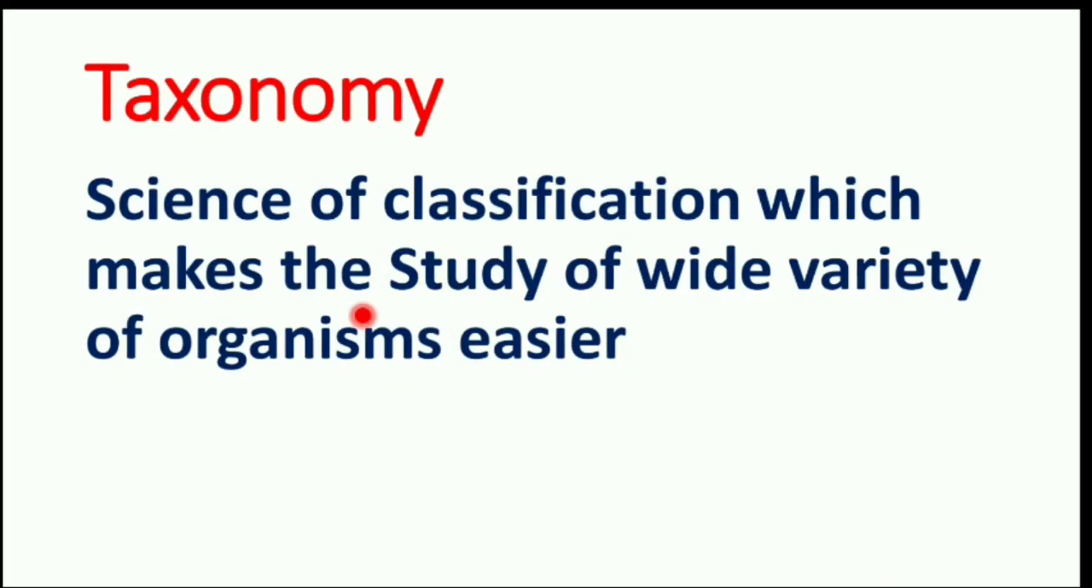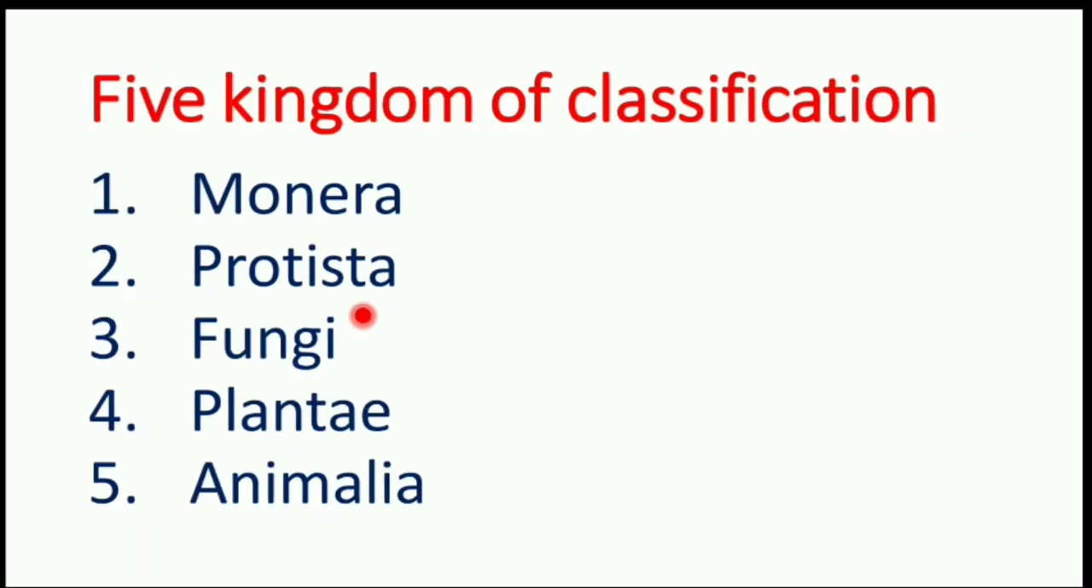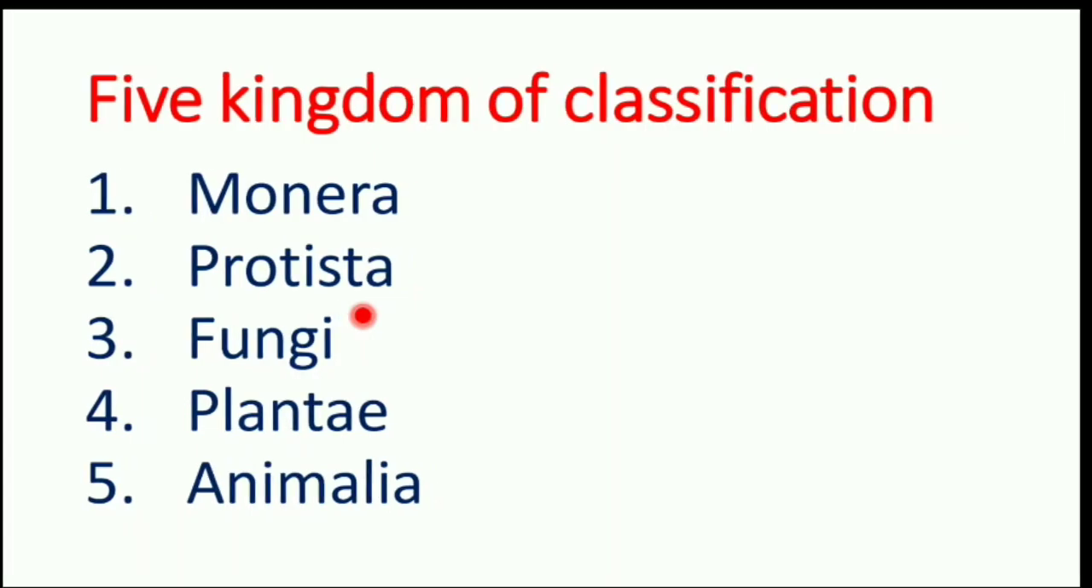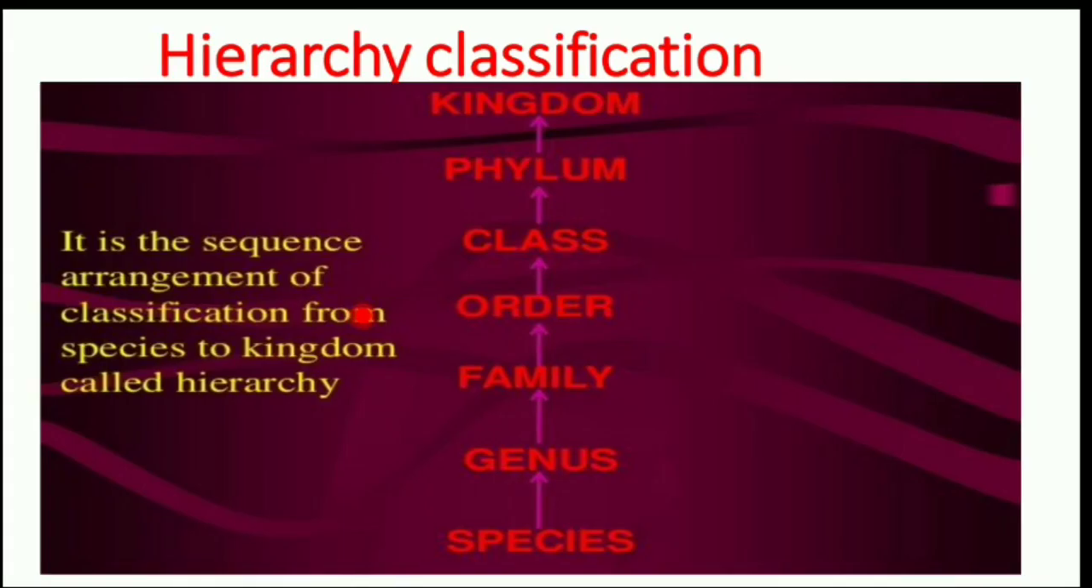Taxonomy. Taxis means arrangement, nomus means method. Taxonomy is a science of classification which makes the study of a wide variety of organisms easier. Five kingdoms of classification: already you have learnt in your lower classes, that is Monera, Protista, Fungi, Plantae and Animalia.